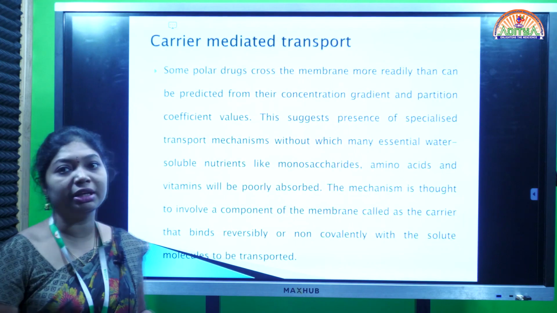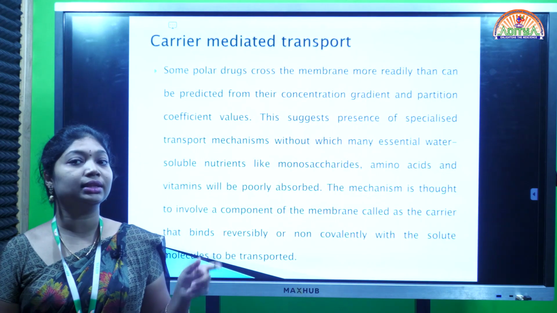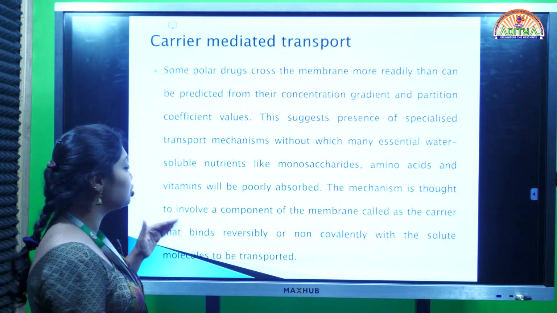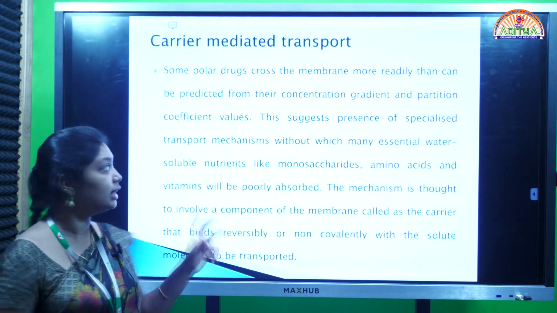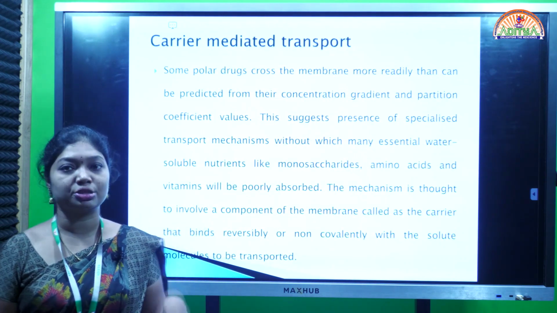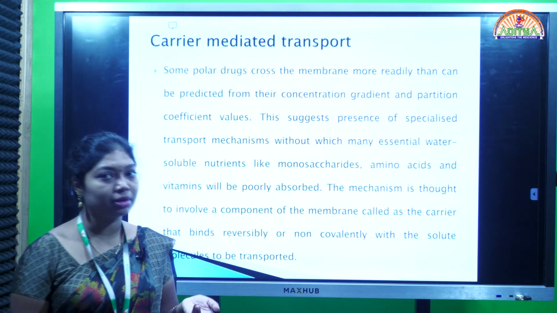Coming to carrier mediated transport, the name itself says that the carrier acts as a mediator for the transportation of the drug. Carrier mediated transport means the carrier acts as a mediator for the transportation of the drug. Generally we have different water soluble drugs.